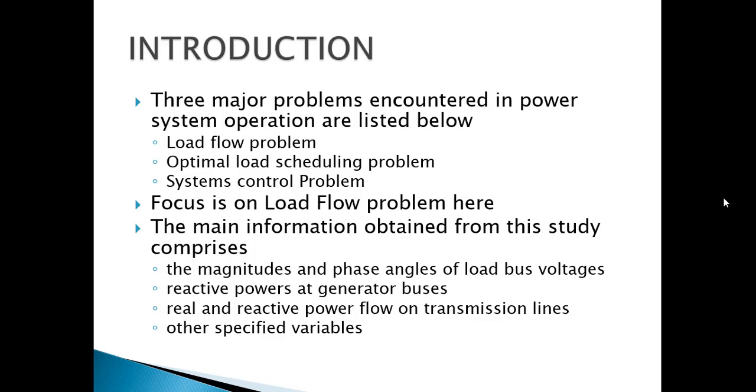All these different kinds of conditions create different bus variables we'll be talking about in the later part. Now, remember, in this calculation, there are four variables: the bus voltage and the angle of the bus voltage, the active power and the reactive power. In different situations, different buses provide some number of variables. That means we know any two of these four variables, and the other two variables are unknown to us. So this load flow problem is to find out what those unknown variables are.